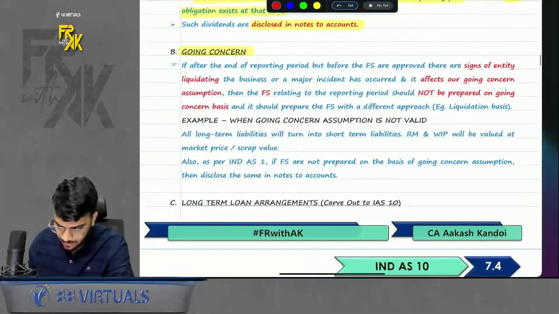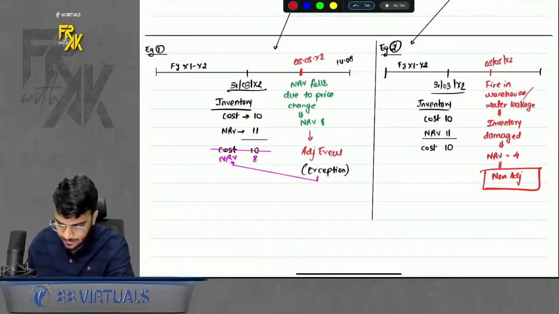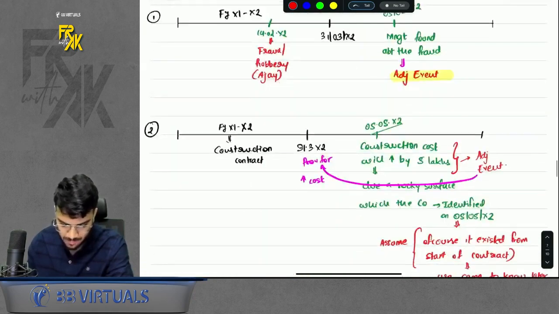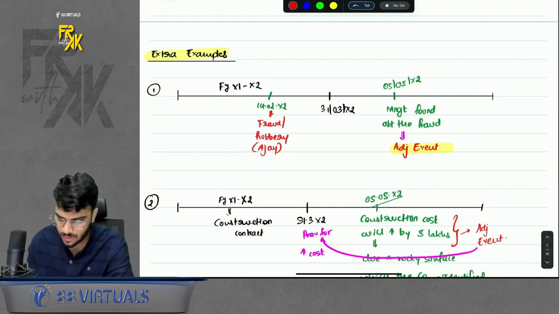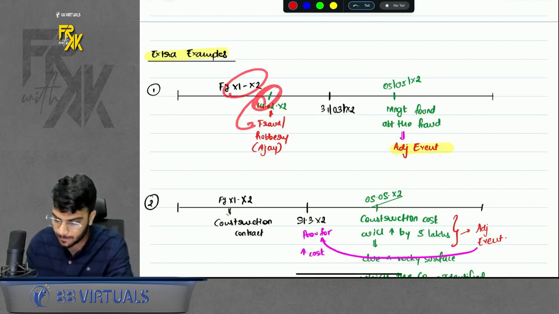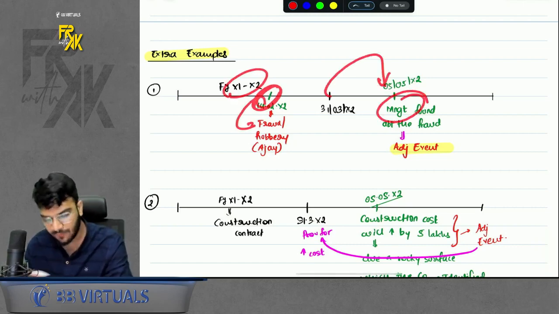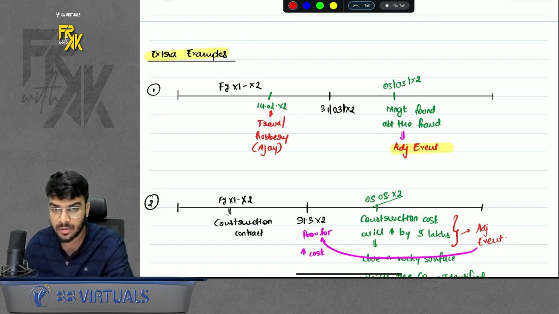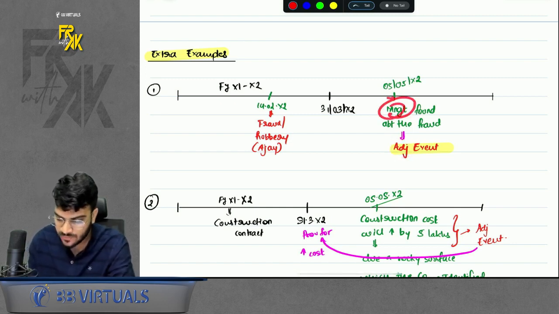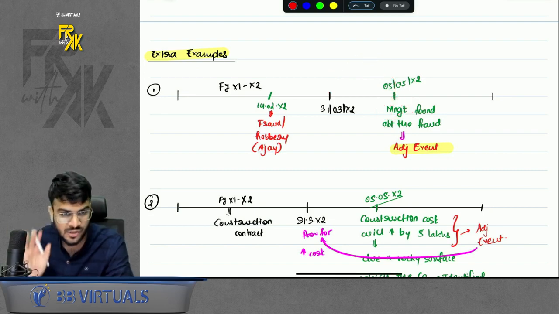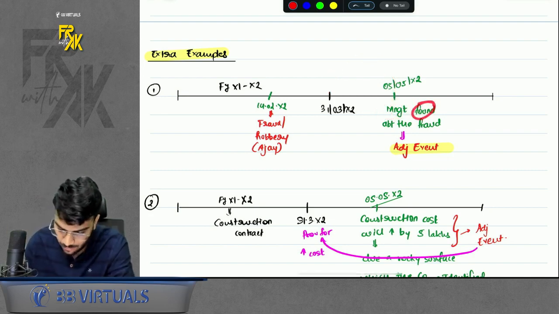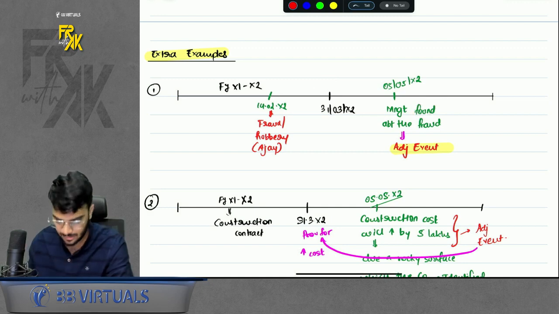After this, I also discussed a few special cases and examples, in case you remember. First, let's say for example in 11-12 a fraud happened. Management found out about this fraud after the year end. Adjusting or non-adjusting? Treat it like an adjusting event. Don't say management did not know about this fraud on year end; that is management's inefficiency. Can I say the fraud existed on year end? So it is an adjusting event.